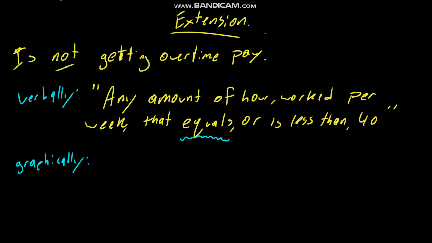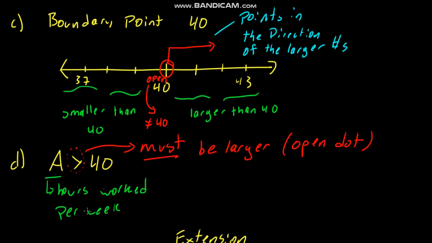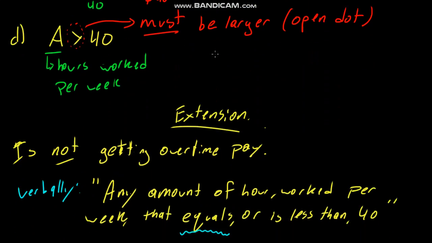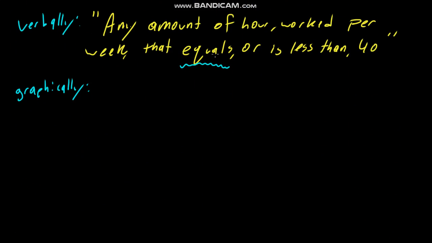Graphically, we used an open boundary point at 40, right? Our boundary point's 40. We used a number line, and we had our arrow pointing in the direction of the larger numbers. Well, in this case, we should do everything opposite. If you think about it, any amount of hours worked that are under 40, say 20 hours worked, say 30 hours worked, say even 40 hours worked, would not be considered overtime.